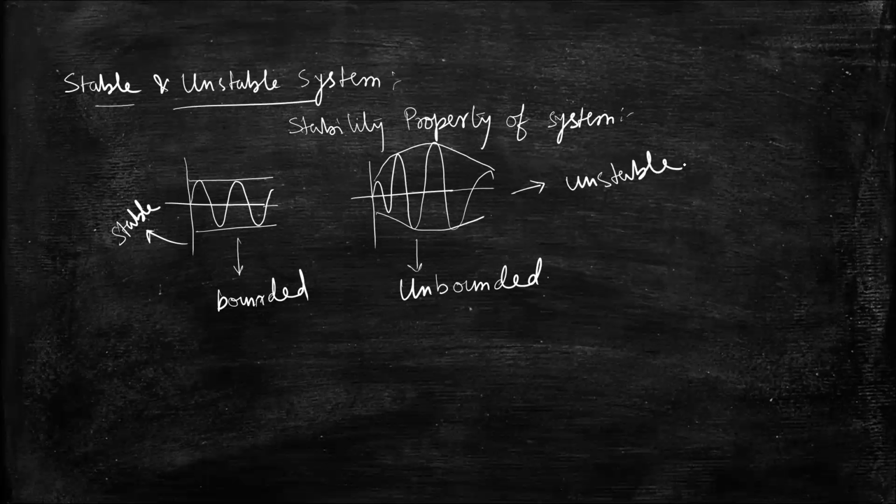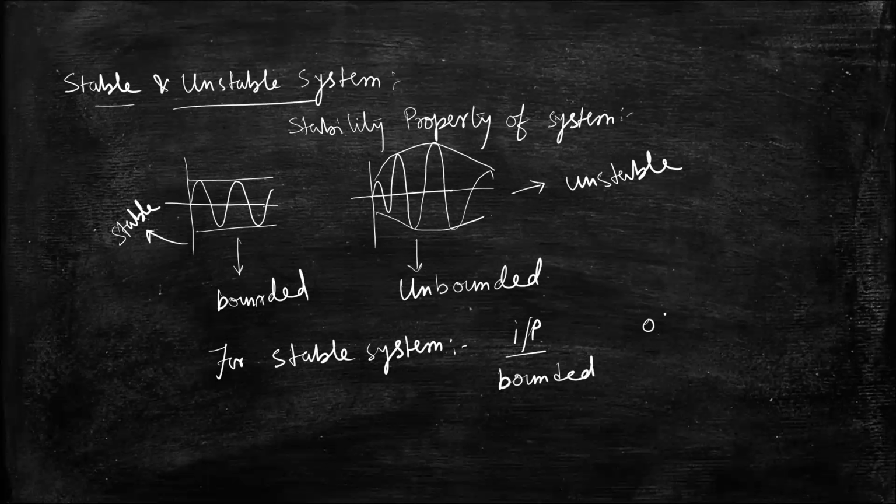To be a stable system, my input is bounded, and my output should also be bounded. For a stable system, the input must be bounded as well as the output also bounded.